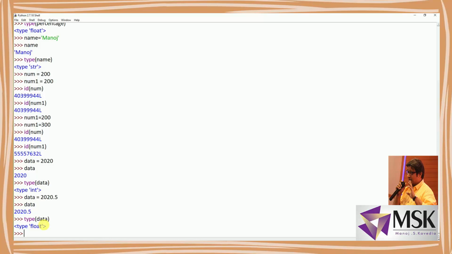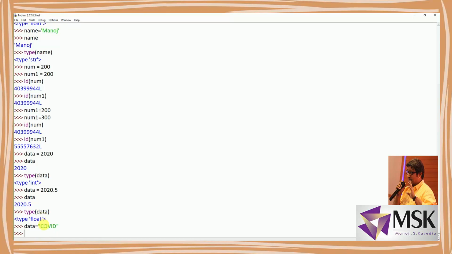Now let's say I am putting this equal to COVID. Enter. Now see, previously I have defined string in single quotes, and now I'm defining the string in double quotes. So in Python you can define a string in single quotes as well as in double quotes. Now let's say I'm printing data.